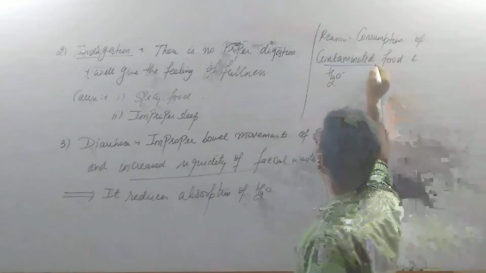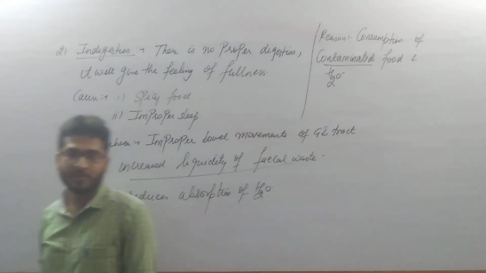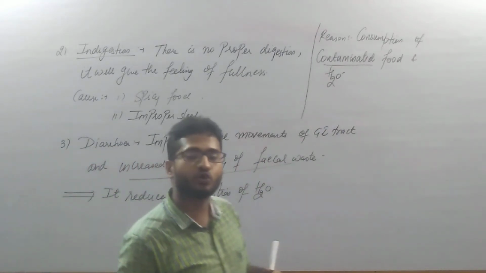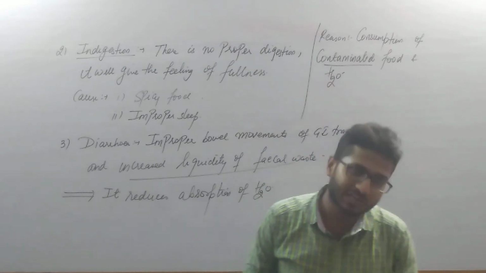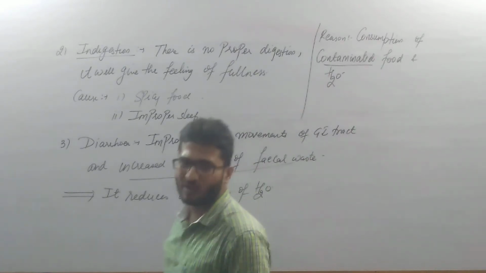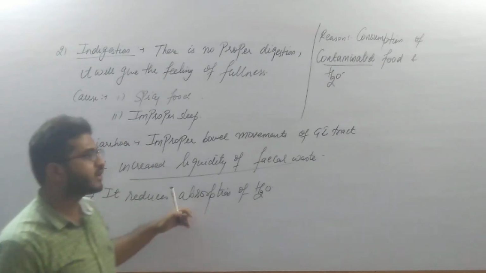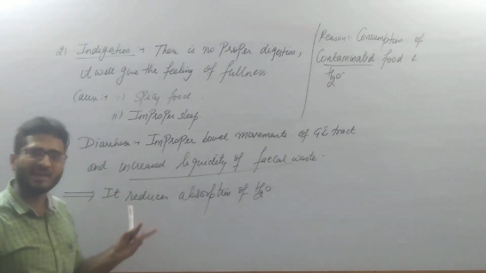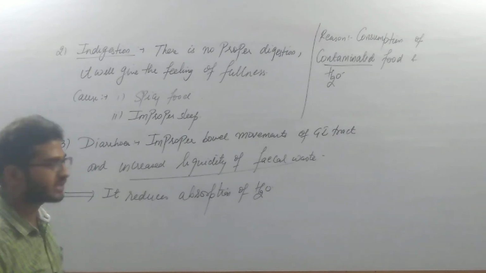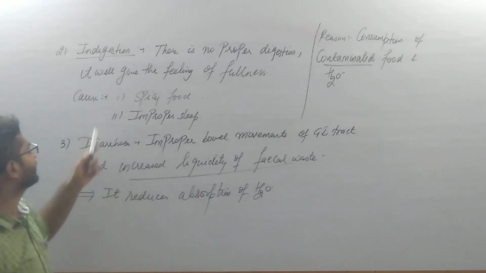Now what is the meaning of contaminated food? Contaminated food means the food which shows the presence of microorganisms, say for example bacteria, viruses, etc. So consumption of contaminated food and water, and also intestinal infections, may be reasons for diarrhea. So that was indigestion as well as diarrhea.